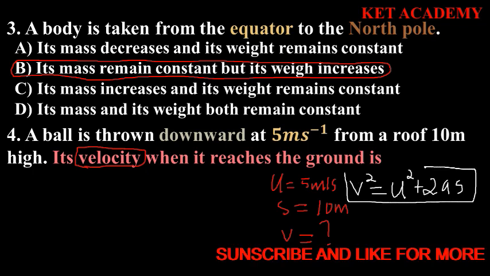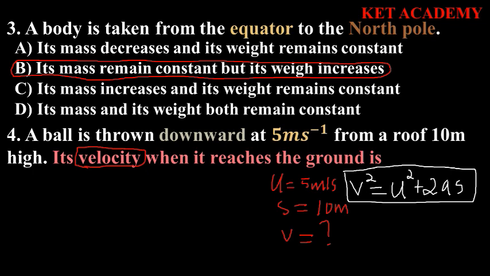Now looking at this, we are looking for our final velocity v. Here u is the initial velocity. Here a is simply the acceleration due to gravity. In this case we can take g, since we are talking of a ball thrown downward, and since it's falling downward, therefore g is positive, and s here is the distance that was given to us.